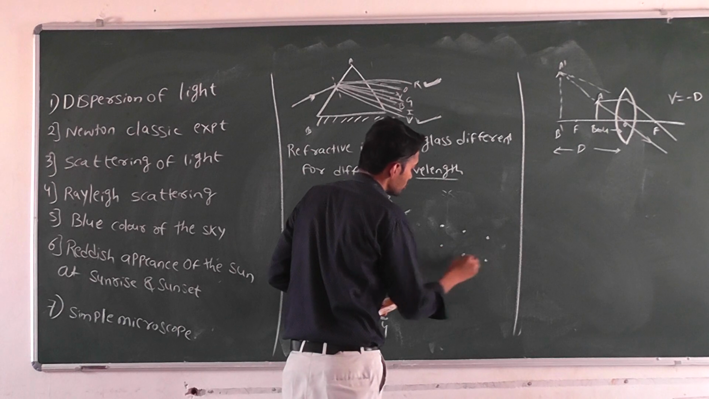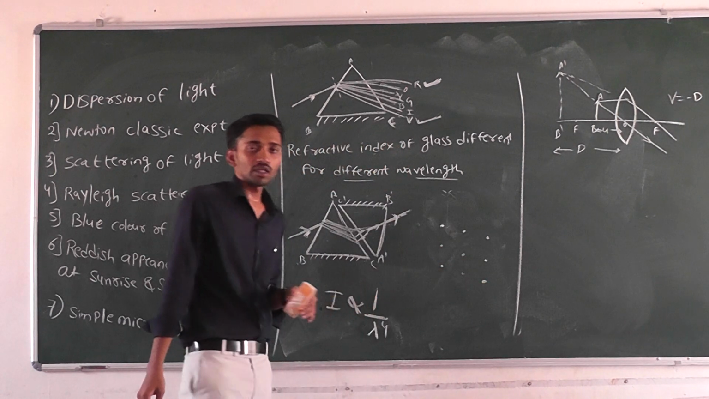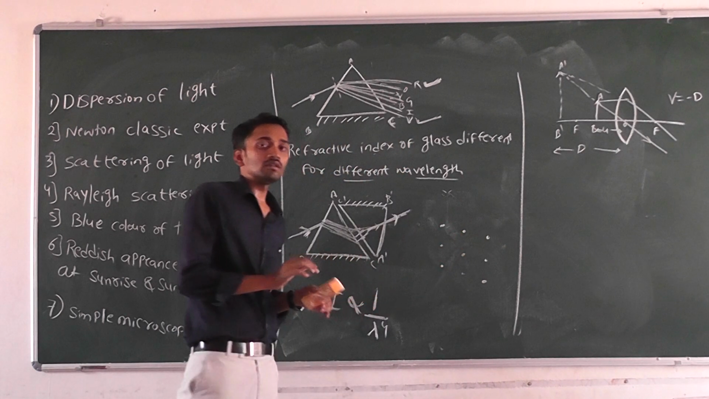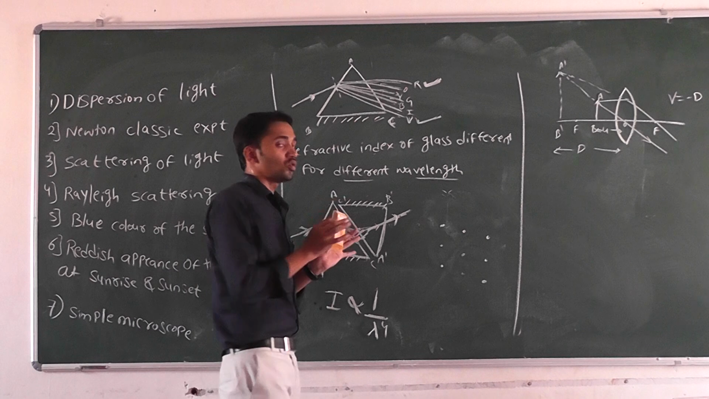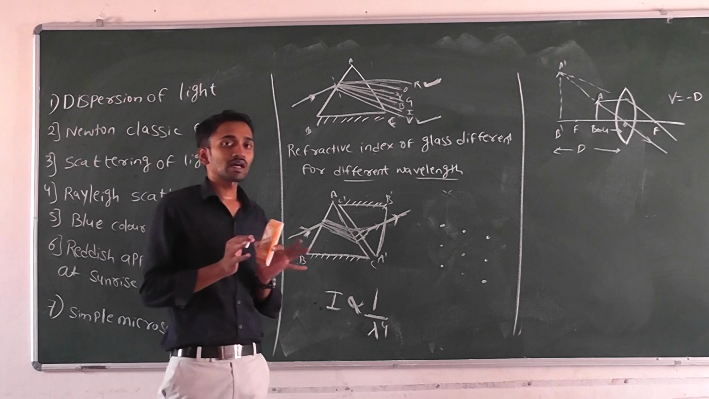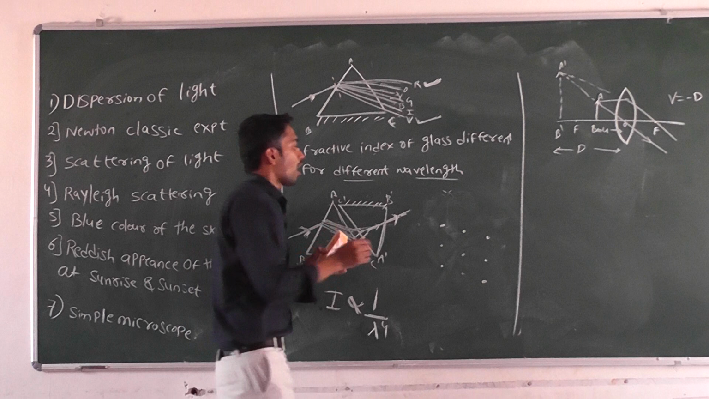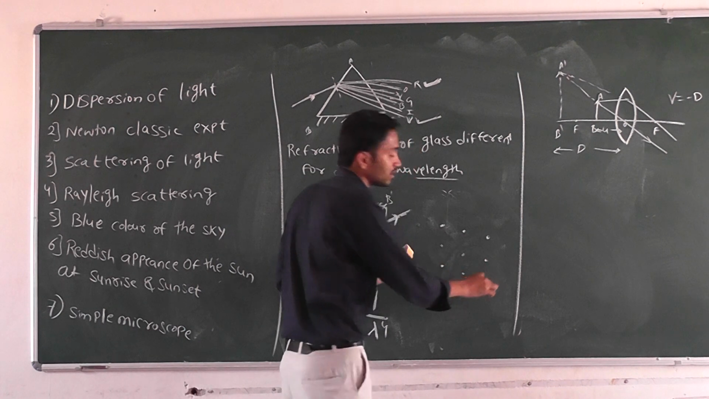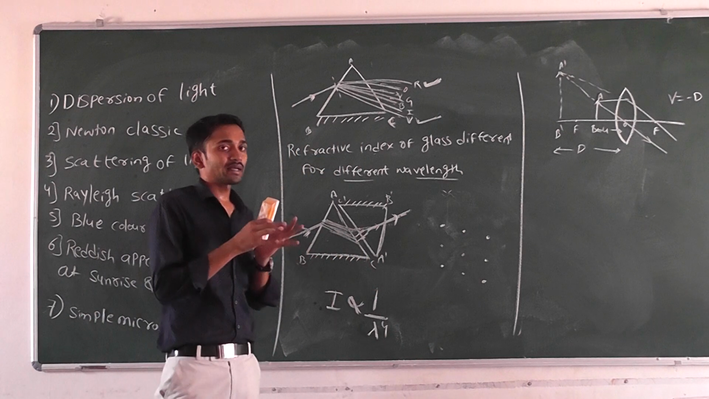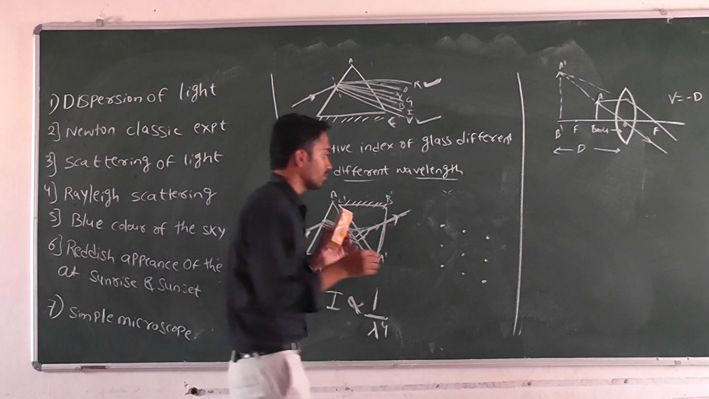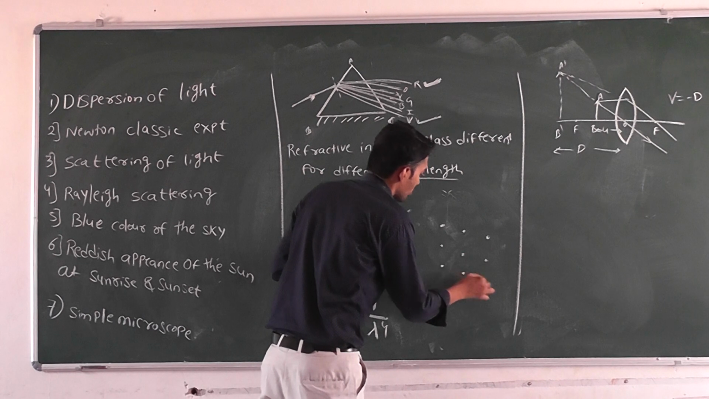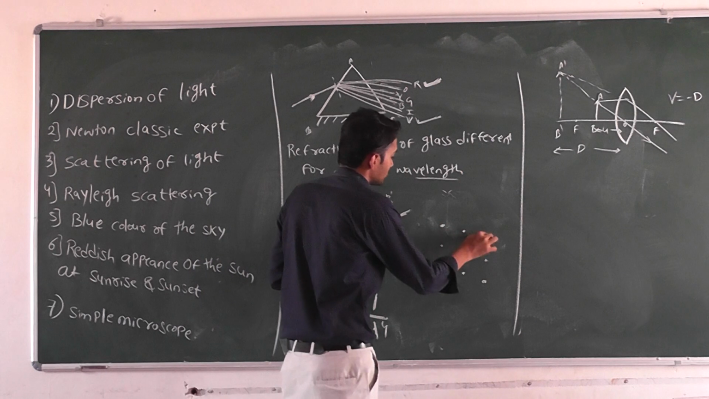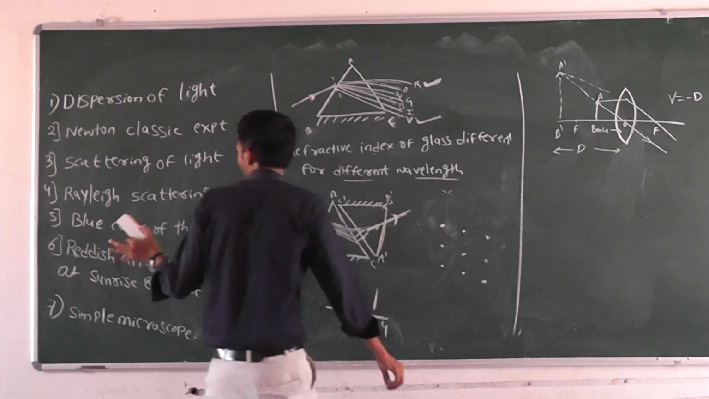Means the molecules present in the atmosphere, like oxygen molecules and nitrogen molecules, scatter blue color more compared to all other colors. The blue color will scatter more and it will become the major color in the atmosphere. So the sky appears blue.